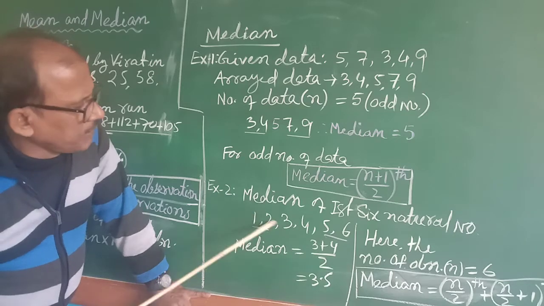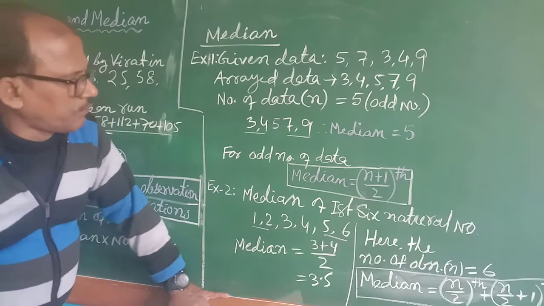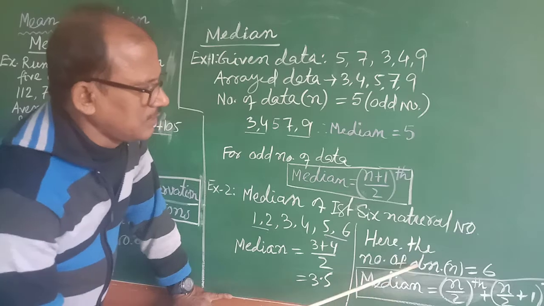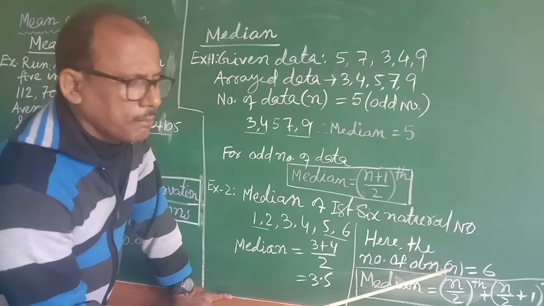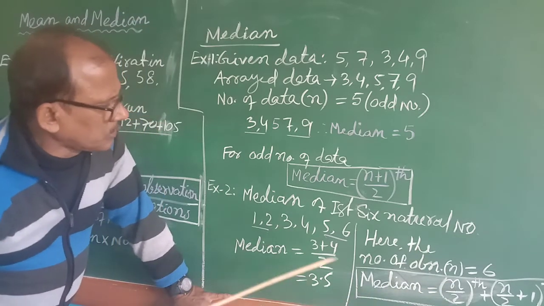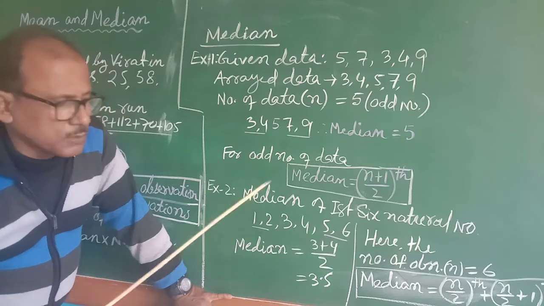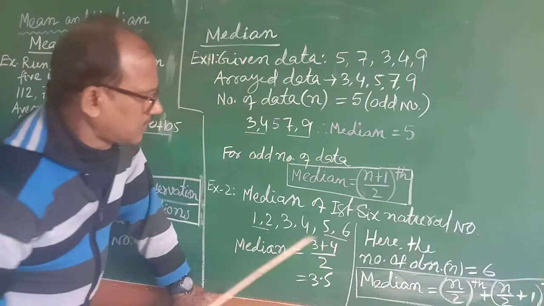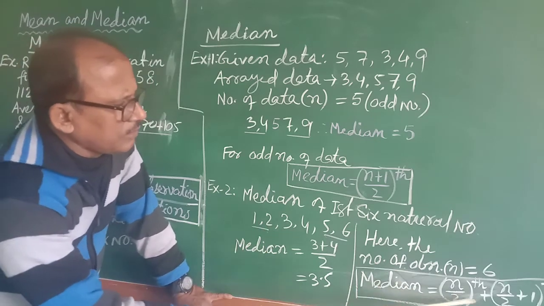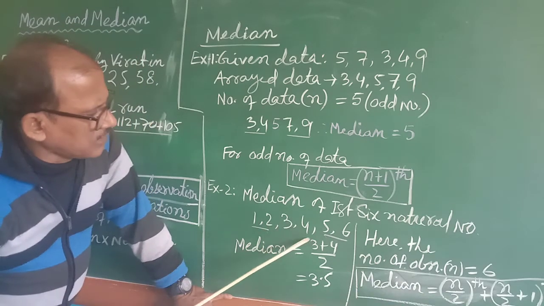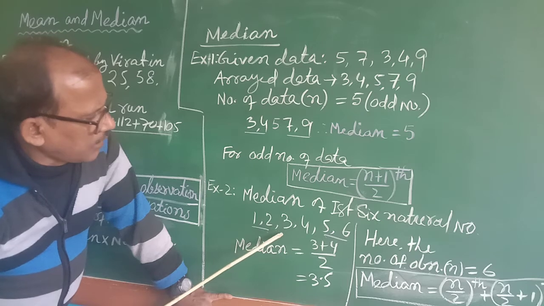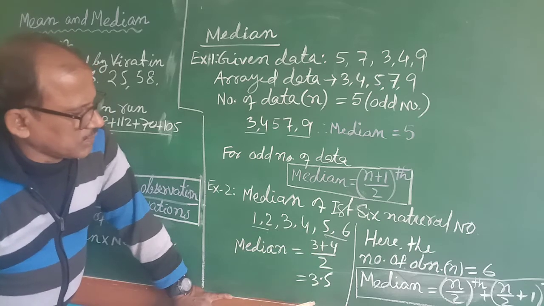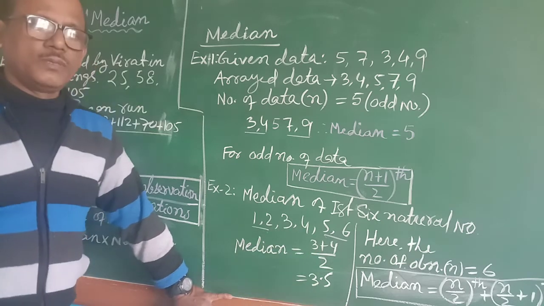So if it is even number, the formula we can conclude as median is n by 2th number, that means it is 6 by 2, third number, okay, and n by 2 plus 1 data, n by 2 कर लो, then plus 1, which number data is coming, that is 4. So third and fourth number divided by 2, that is 3.5. In this case median will be 3.5.